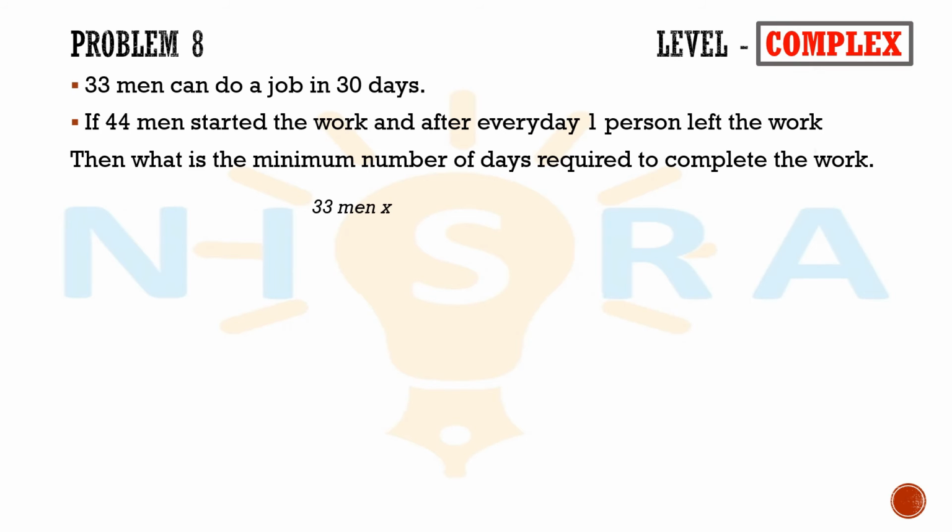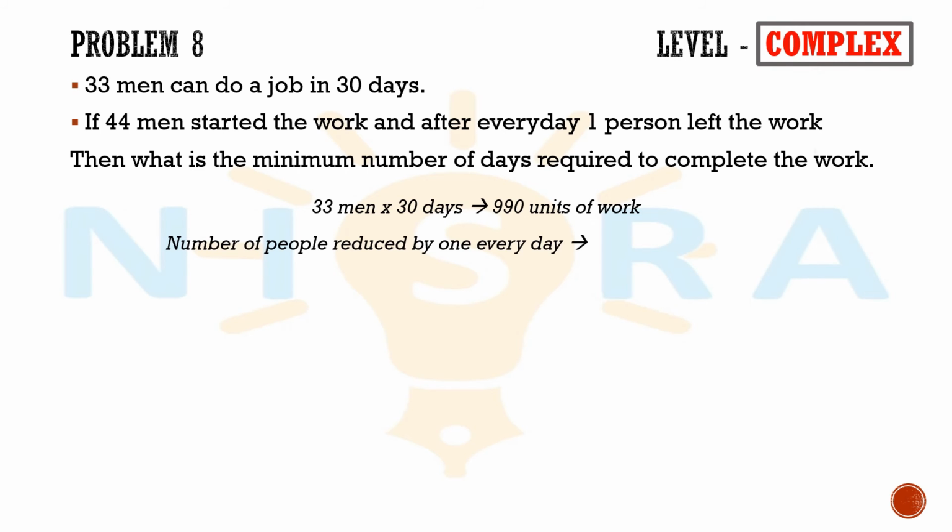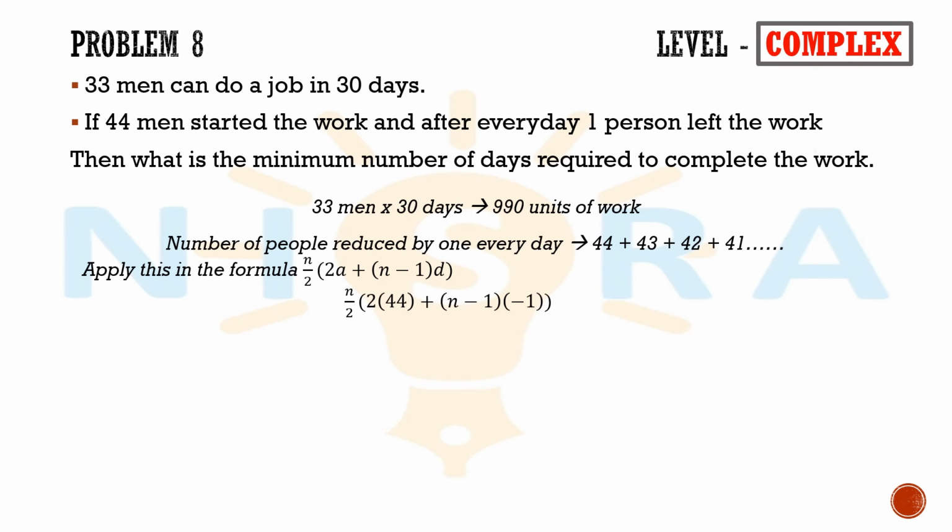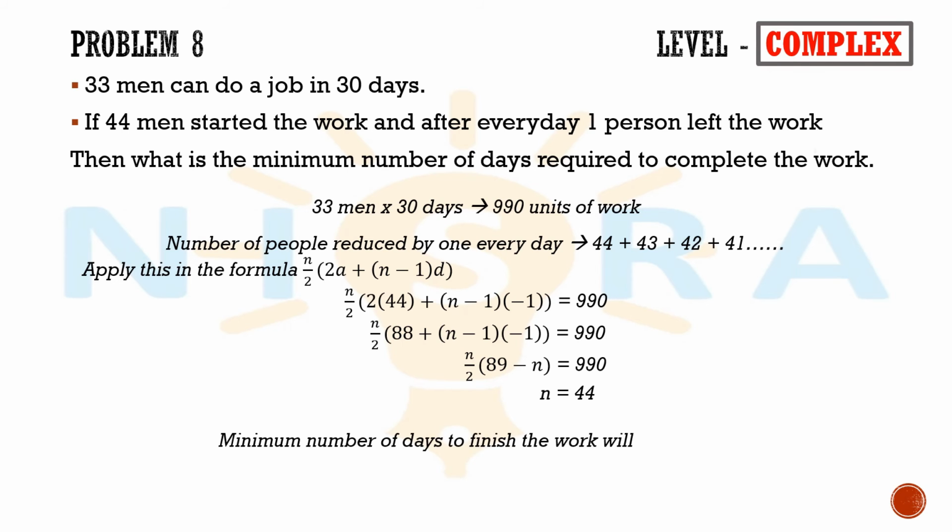33 men work for 30 days, which means there are 990 units of work. Number of people reduced by one every day. So it will look like 44 plus 43 plus 42 and so on. This looks like an arithmetic progression for which we can apply the formula n by 2 multiplied by (2a plus (n minus 1)d). When applying a as 44, we can solve this equation and get n, which is equal to 44. The minimum number of days to finish the work will be 44 days.